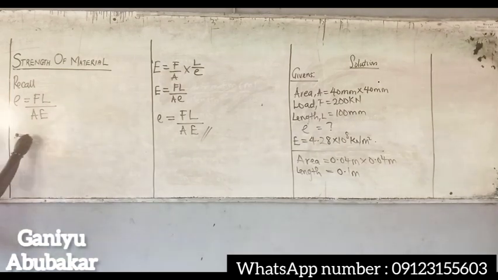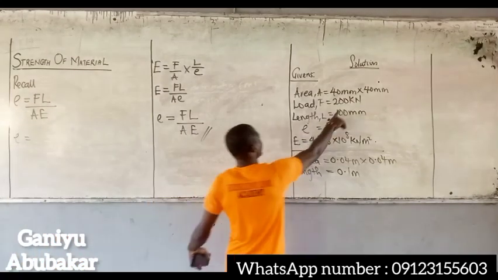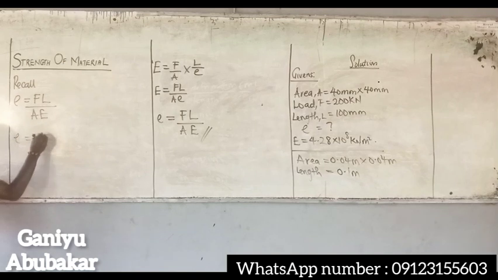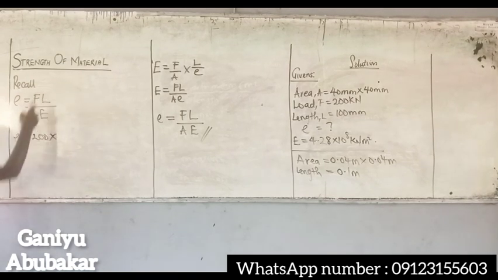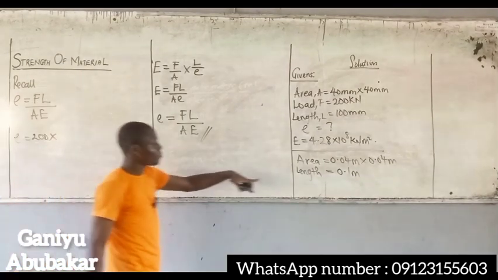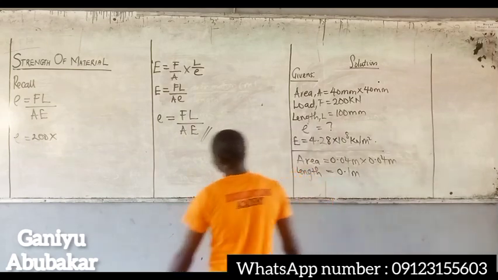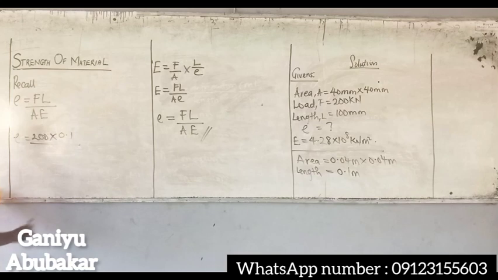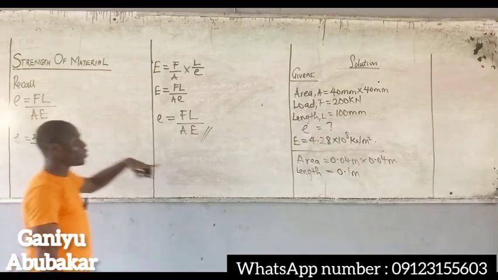So at this point, I'll plug in my values inside here. Extension E is now equal in value to F. F is 200 kilonewton at this point, so I'll put 200 multiplied by my length. What length? 0.1 meter. So I'll put 0.1 meter at this point, all over area.